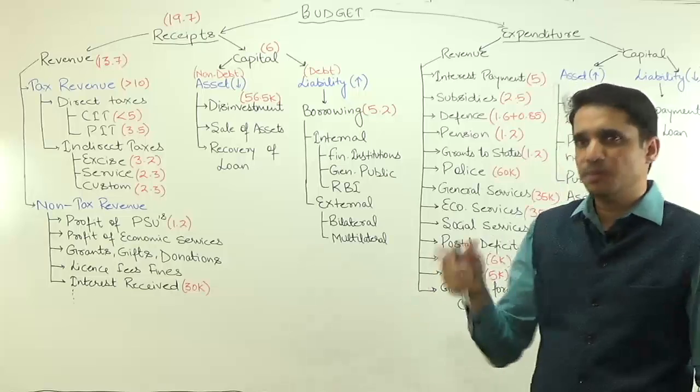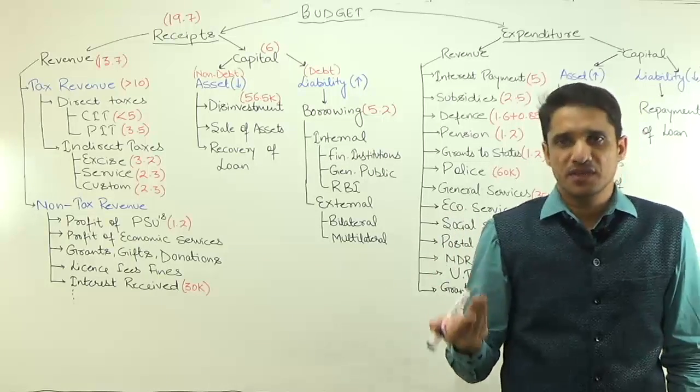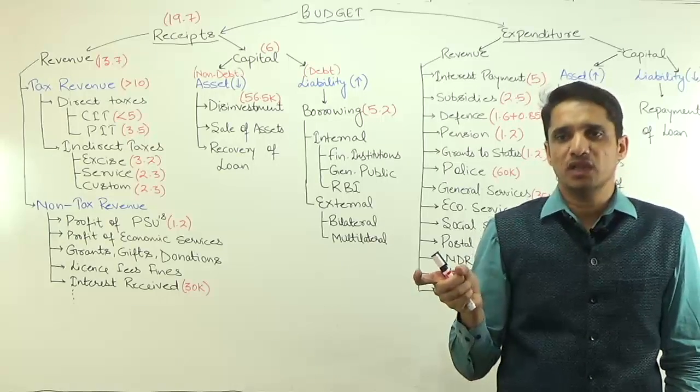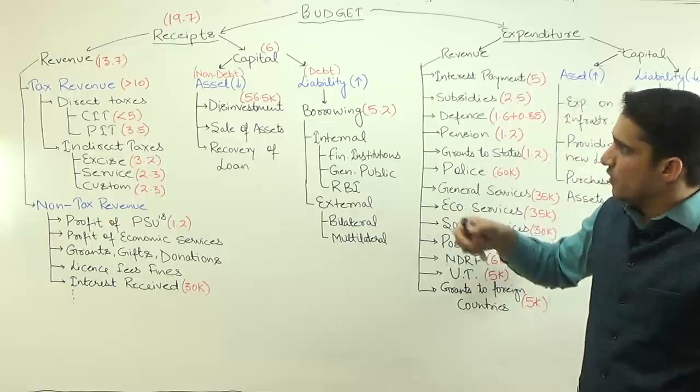For now, this planned non-planned distinction will be over by 2017. By the end of this 12th Five-Year Plan, this distinction will vanish. But still we will discuss it.